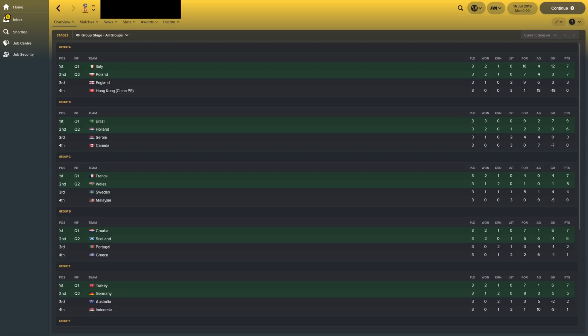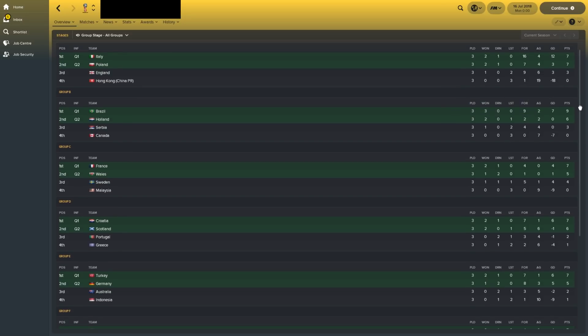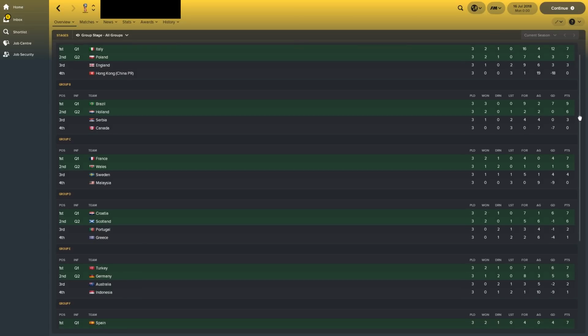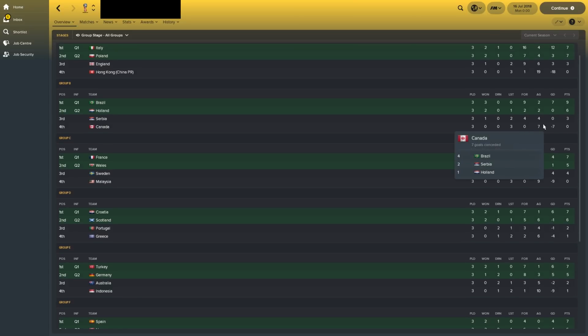Anyway, third World Cup then. England failed to qualify this time. Poland managed to finish above them. Hong Kong conceded 19 goals, but they still managed to score a goal against Poland, so it's not too bad. Brazil and Holland went through from Group B once again, Serbia and Canada missing out. Canada finished bottom every time, but they've done okay defensively. They conceded 4 against Brazil, but they haven't been completely outplayed, have they?